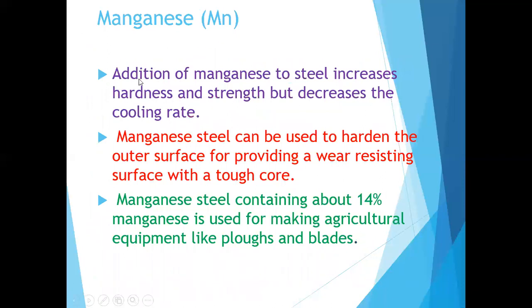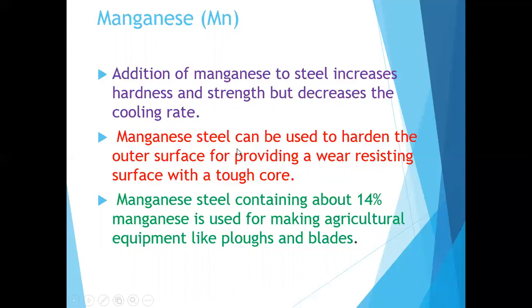Okay, Mn. Addition of manganese to steel increases hardness and strength but decreases the cooling rate. So what is the point? When you're adding manganese to a steel, it increases the hardness and strength but decreases the cooling rate.